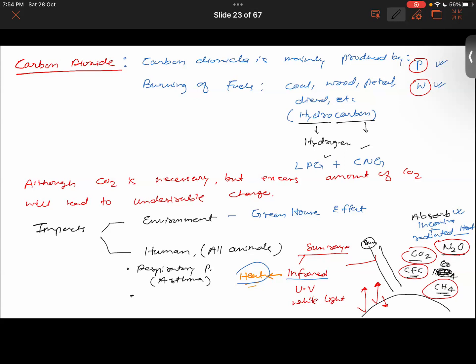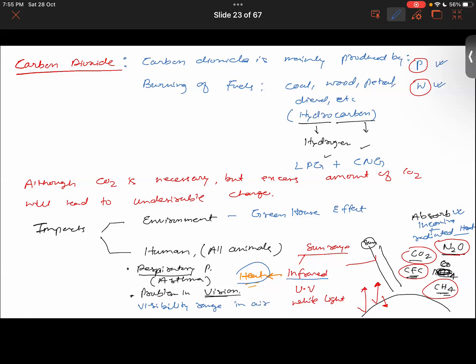Infertility. Although studies haven't proven it that much, it can still lead to some cases. So basically, it will lead to respiratory problems, and it can also lead to problems in vision, cataract. And the visibility range in air can also become poor.